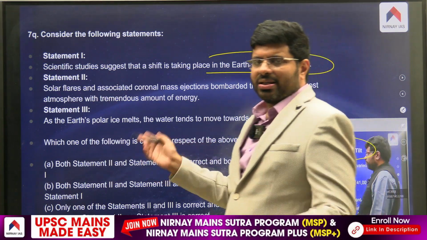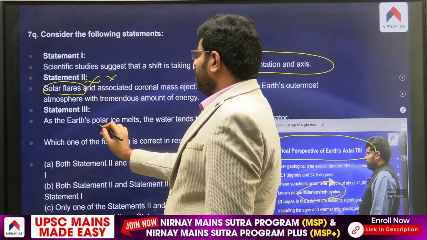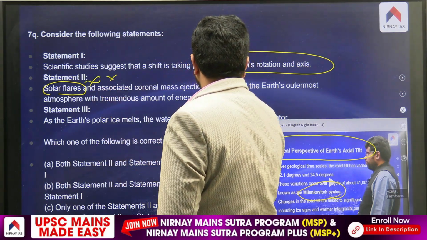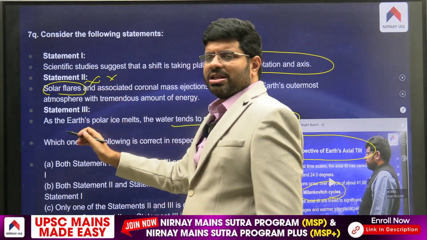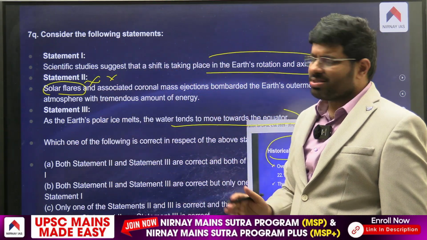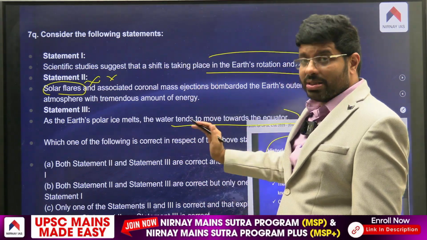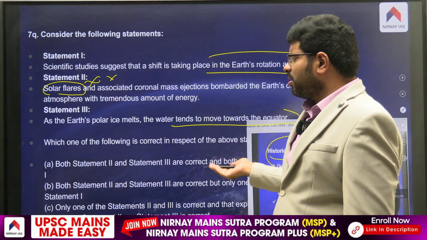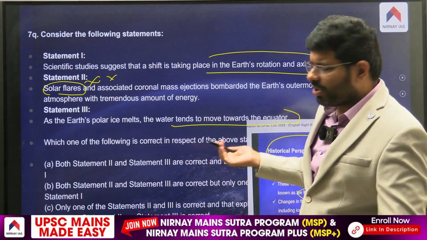And you can see that this has nothing to do with solar flares. And the Earth's polar ice melts, the water tends to move towards the equator. Now, the second statement and third statement I might not have directly discussed in the class. The second statement is obvious. The third statement I did not discuss in the class, but definitely the first and second, at least, I have helped you with, right? So that's how sometimes there is a direct, sometimes an indirect reference.